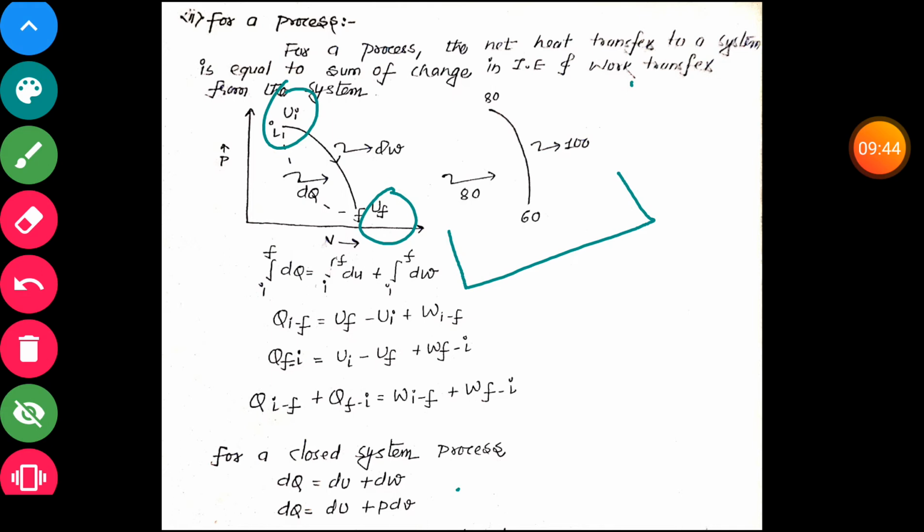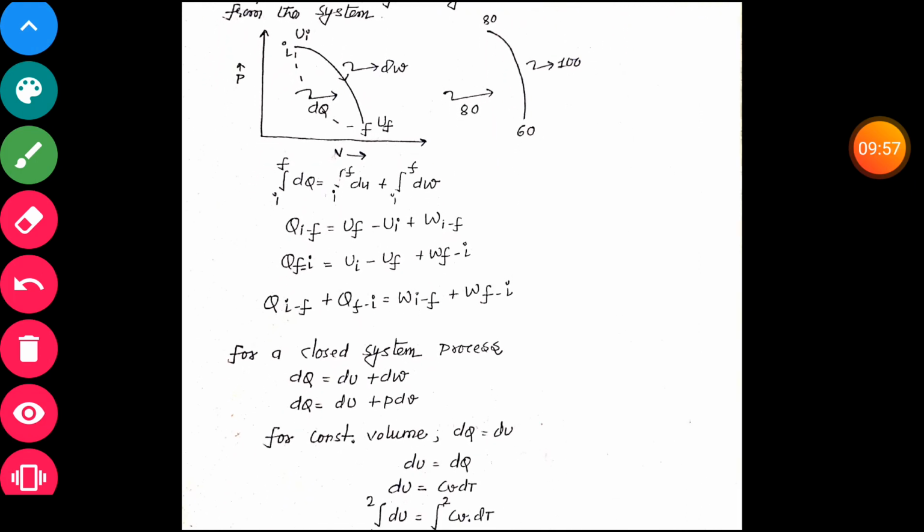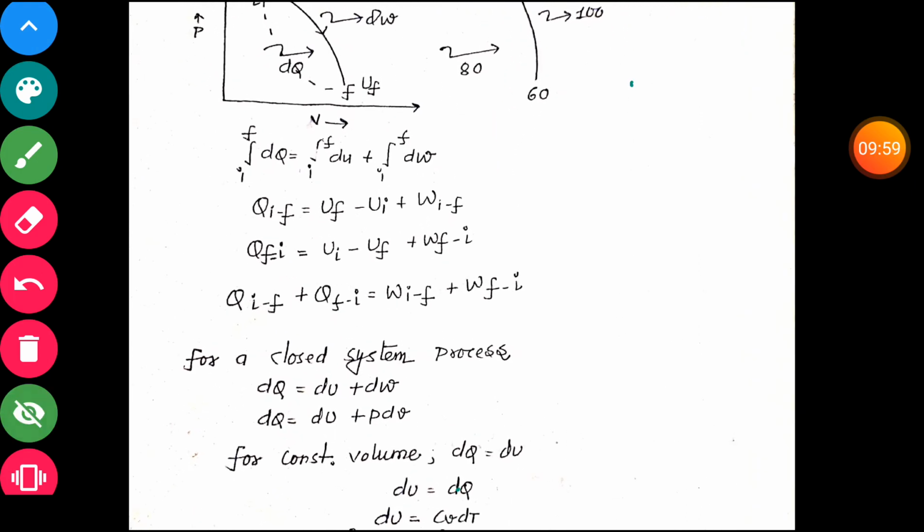Now we take an example where this process is converted into a cycle.